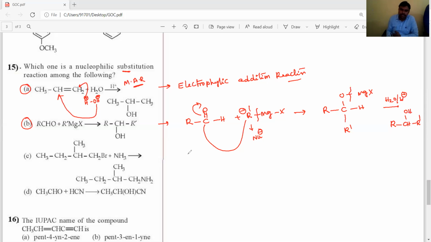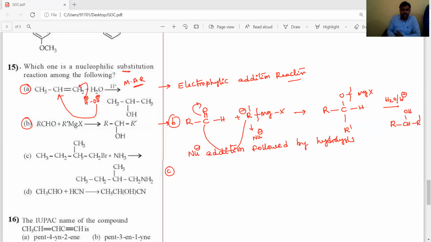This reaction is nucleophilic addition followed by hydrolysis reaction. Let's see the third one.